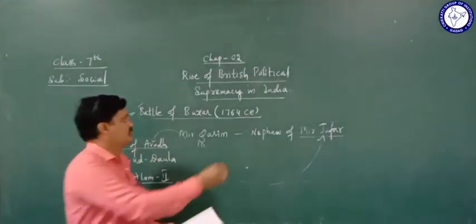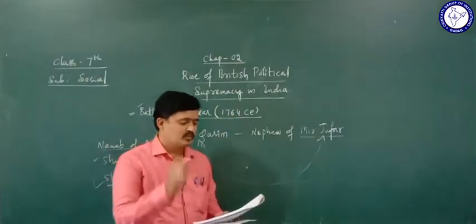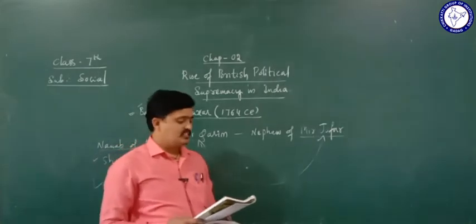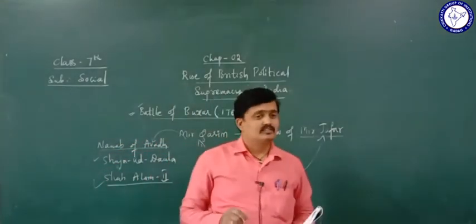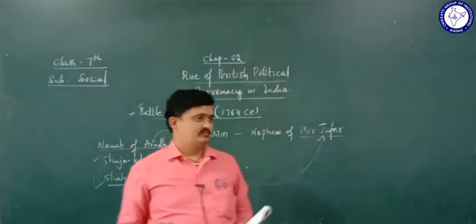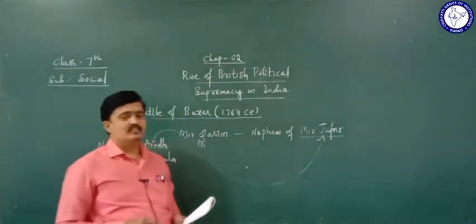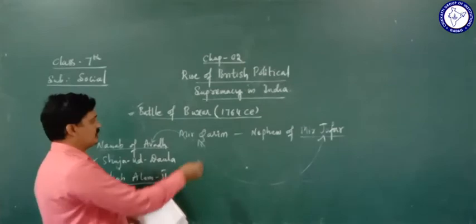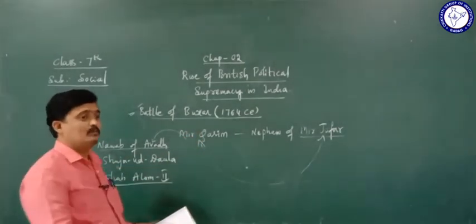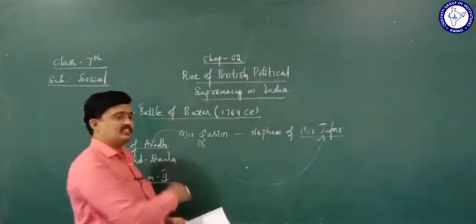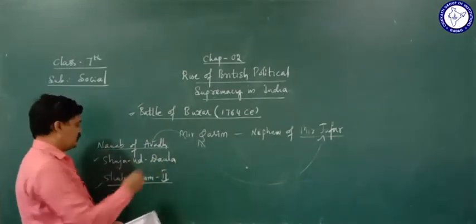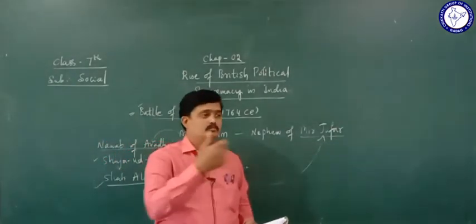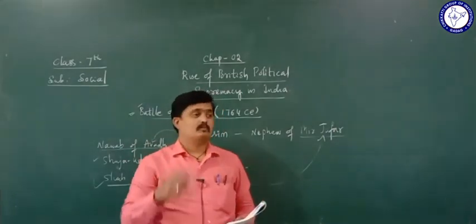When? In the year 1764. And this war is called the Baksar war. So that war we call the Baksar war. Between whom did this war happen? Between Mir Qasim and the British. Then who helped Mir Qasim? Shuja-ud-Daula and Shah Alam II helped Mir Qasim in the battle of Baksar.